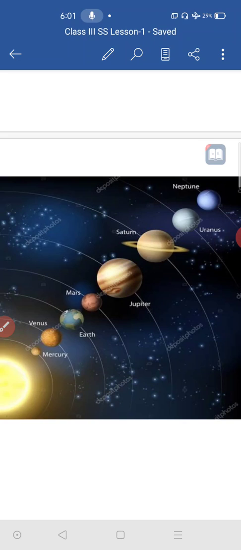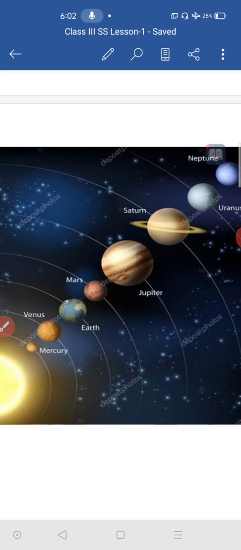But till now we know that our Earth is the only planet that has living things on it, and it has all the facilities which are important to live on this Earth. All the facilities we have on this Earth only. No other planets have these facilities to live on them. That is why we are all living only on the Earth.